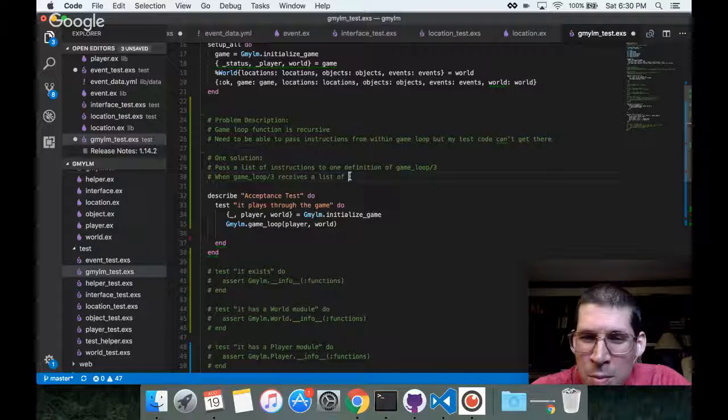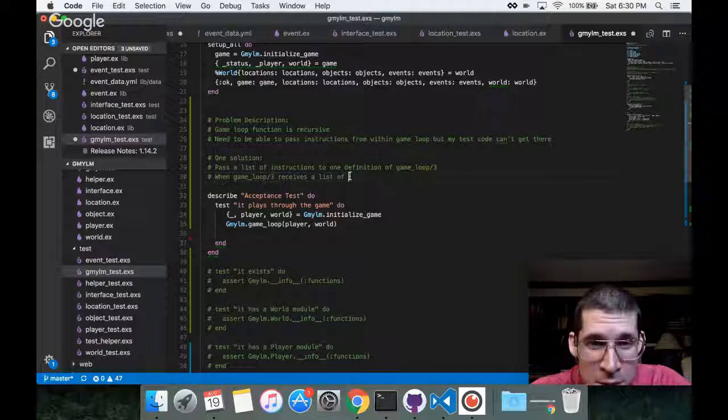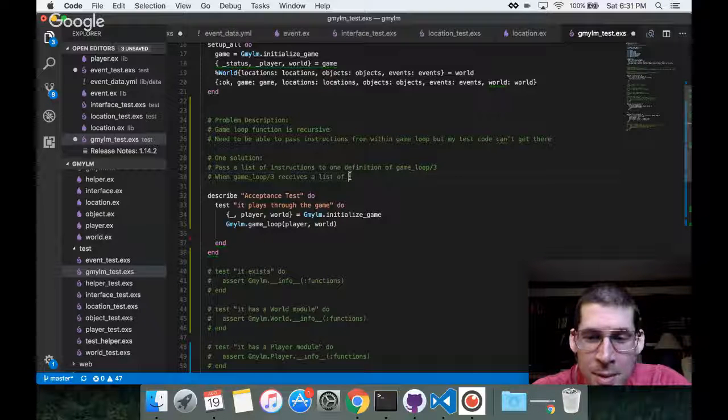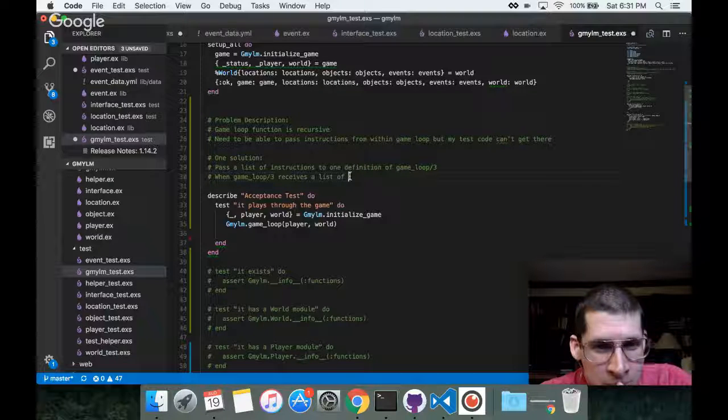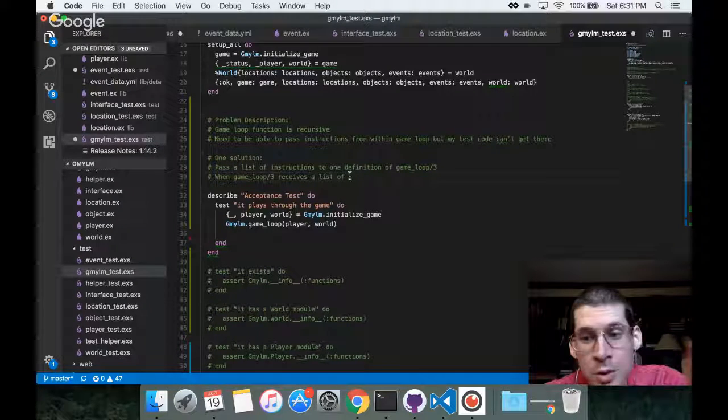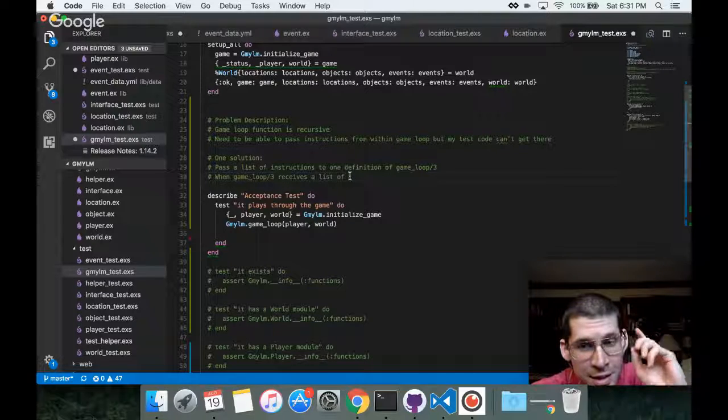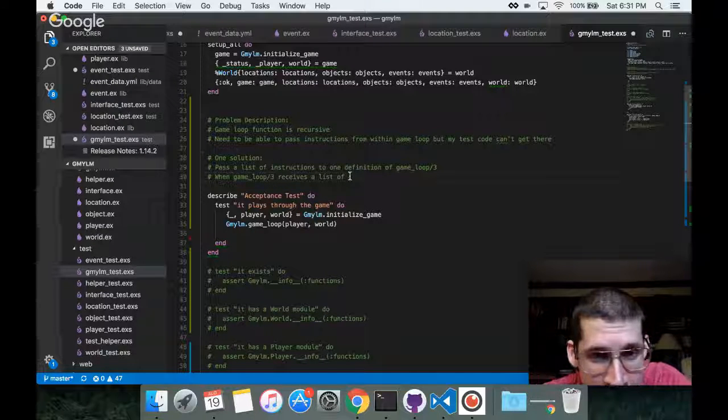So I will probably talk to one of my friends about this and try to get their opinion and maybe have them on the show for one of these, and we could pair the solution together. Pass a list of instructions to one definition of game loop 3. And if you want to do that, just let me know on Twitter, because that could be super cool.